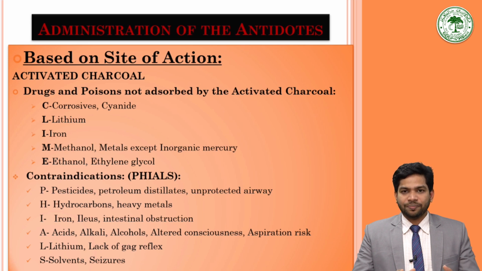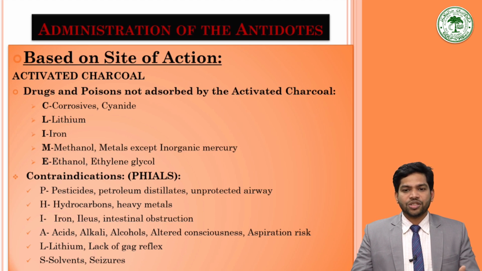In those cases, there is a concentration gradient between the GI tract and the blood. So it will cause more secretion of the drug or poison into the GI tract and more excretion with the help of the activated charcoal. So it is recommended that it be given in multiple doses. I will come to the next slide, where I will talk about how multiple-dose activated charcoal is the current regimen that should be prescribed for patients with poisoning.